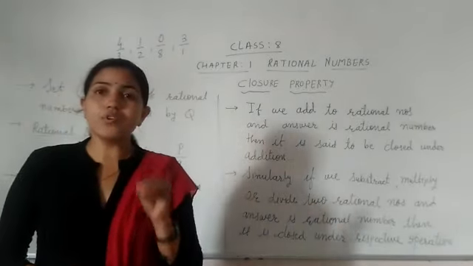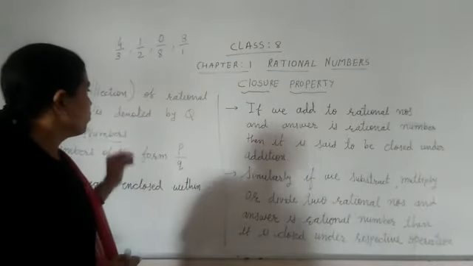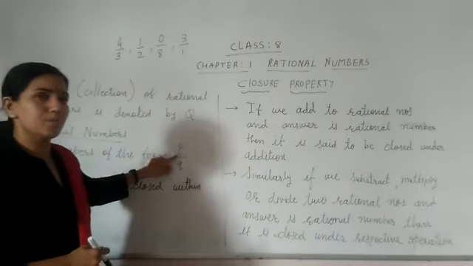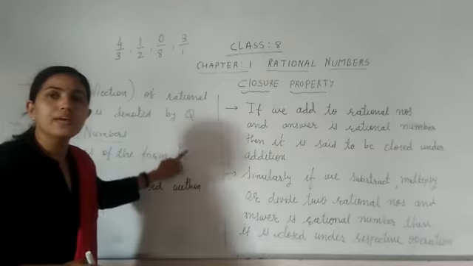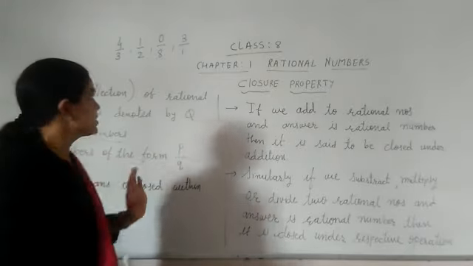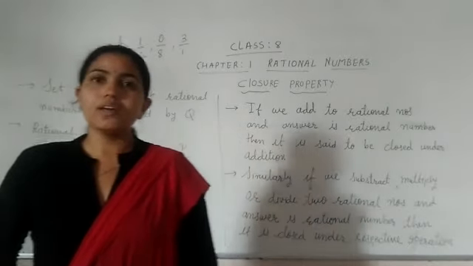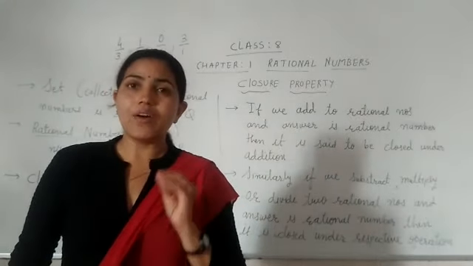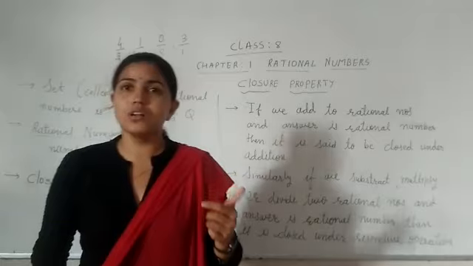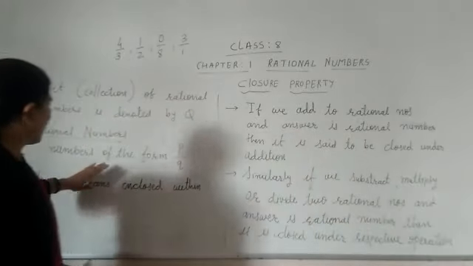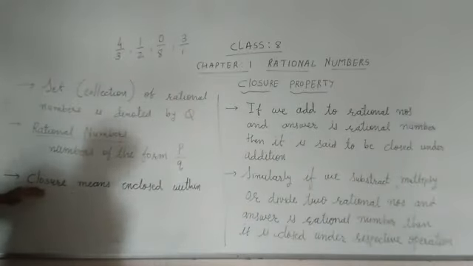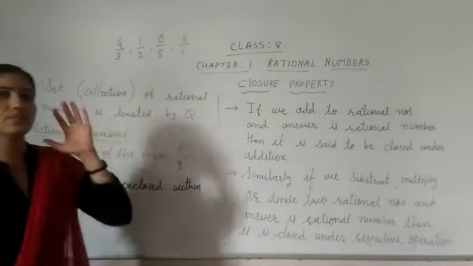If I write down 3 upon 1, that is a rational number. That means any number which is of the form p upon q, where p and q are some integers, is a rational number. So you know that every integer is a rational number. Now, what is the meaning of closure? Closure means enclosed within.